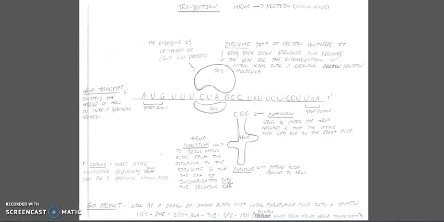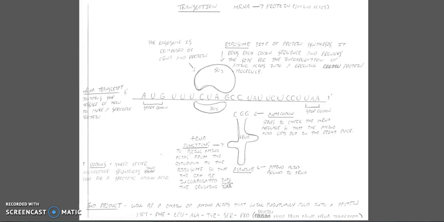So one of the most important components of translation is the ribosome. The ribosome is the site of protein synthesis, so obviously all parts of the translation process are going to occur on the ribosome. Now, between eukaryotic and prokaryotic cells, the ribosomes do look quite different. Generally, the rule is that prokaryotic ribosomes are much smaller than eukaryotic ribosomes. Eukaryotic ribosomes are basically composed of two subunits, as well as prokaryotic ribosomes.